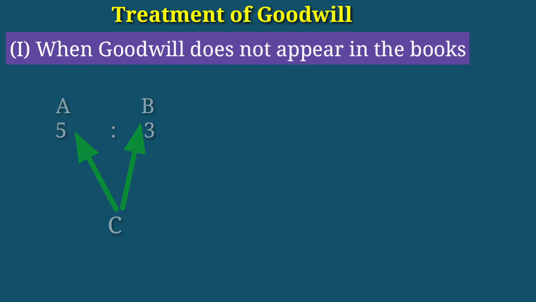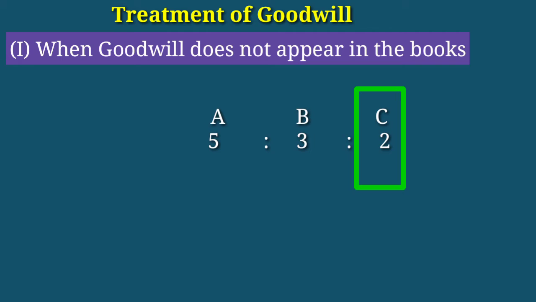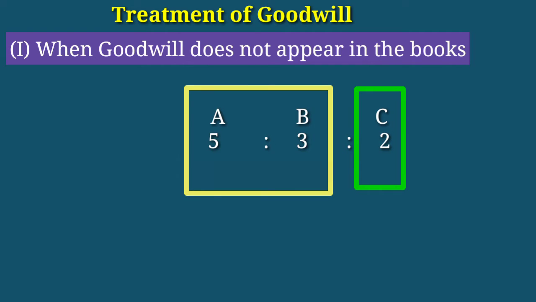Here, a retiring partner sacrifices his share, right? Because he is going out from the partnership and his share is going to the remaining partners. So the remaining partners' share is increasing, or they have gained, right? Gaining partners give compensation to the sacrificing partner. What will we do here?